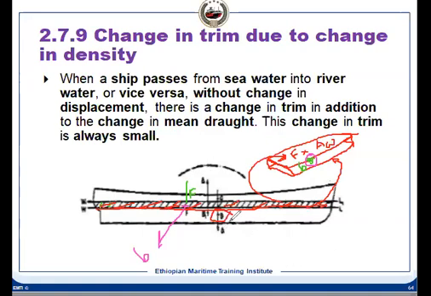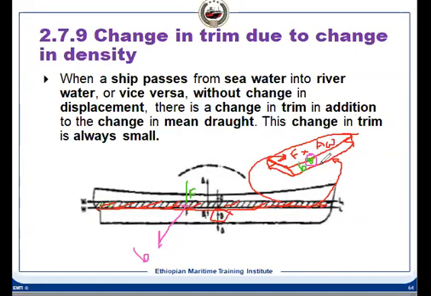But the moment it has shifted, this centroid of this volume is here, then what will happen? If you take the forward side, the volume will always be less than the aft side, because on the aft side the breadth is increasing. So what will happen? It will shift aftward.